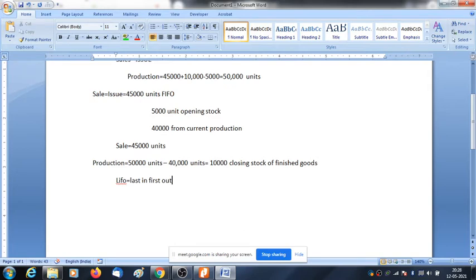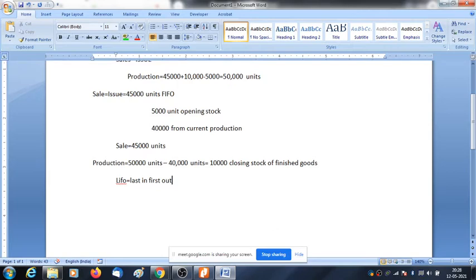Last in first out. It is the opposite of FIFO. What does it mean? The unit which remains last will be issued first. And which unit remains first? You tell me which units remain last. Opening stock or current year production? The current year production. Good. So current year production will be issued first, and if there is any remaining, the opening stock will be issued.